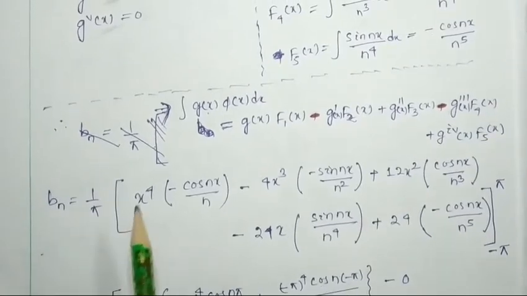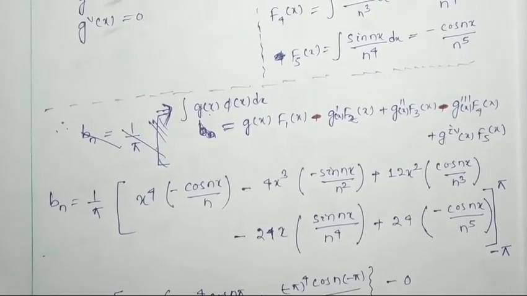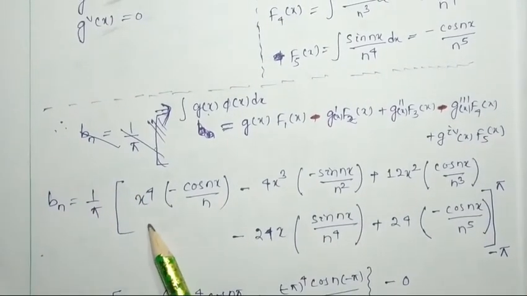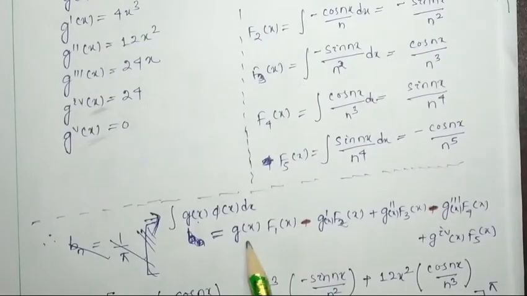Now bn will be 1 by pi, integration of x to the power 4 sin nx.